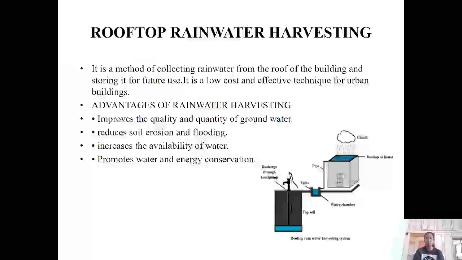It is a low cost and effective technique for urban buildings. Advantages of rainwater harvesting: improves the quality and quantity of groundwater, reduces soil erosion and flooding, increases the availability of water, promotes water and energy conservation.